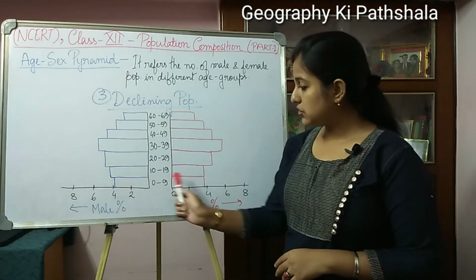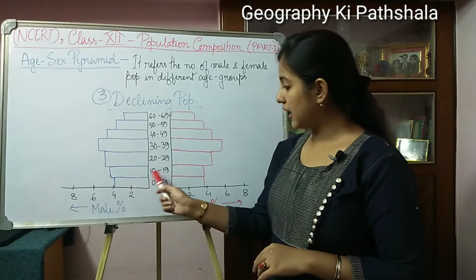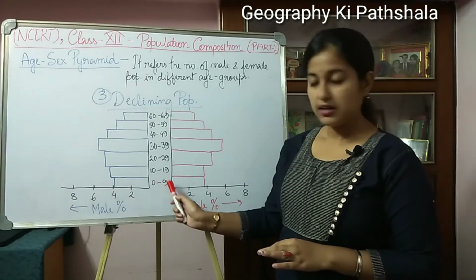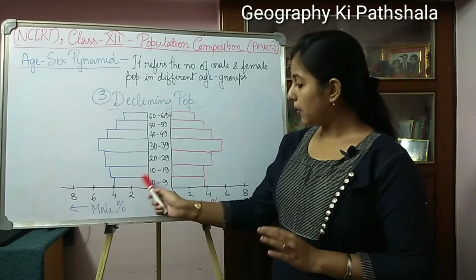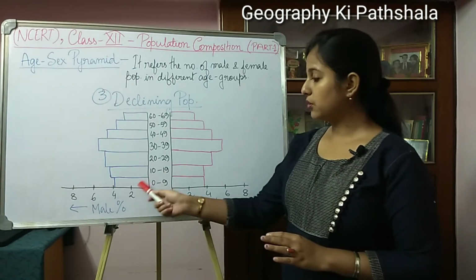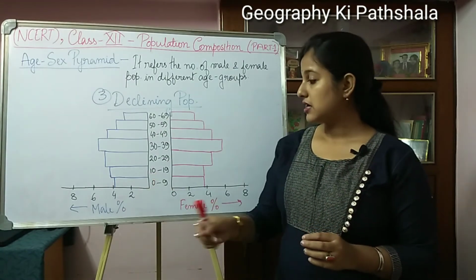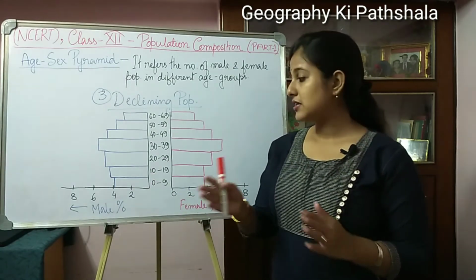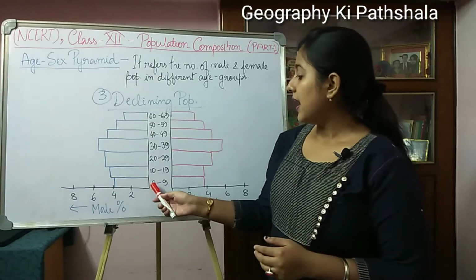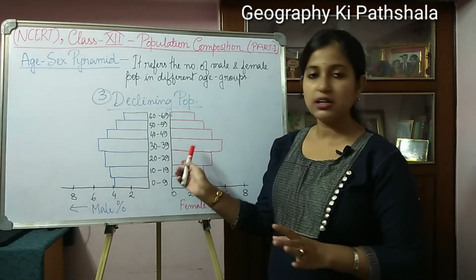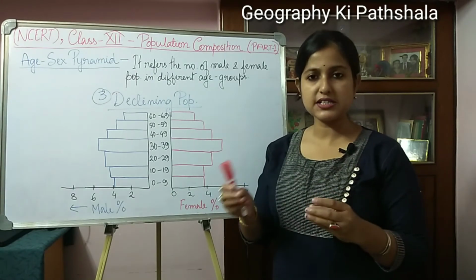If you come to the base of the graph, which shows the population of 0 to 9, on both sides, male and female, the bars are not so expanding, they are narrower in size, and gradually as you go upward, in the middle portion the bars are a little bit expanded.